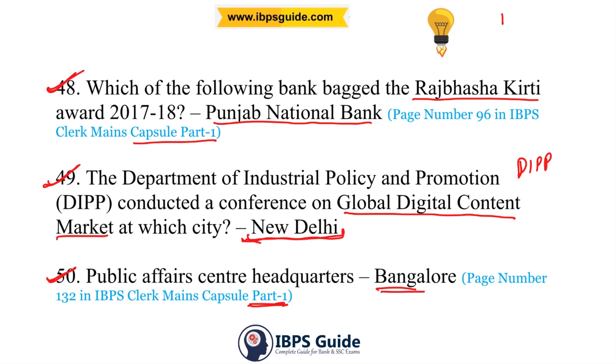Now I want to ask you 2 questions, which please answer in the comment section. In the BRICS, which is the latest country to have been added, and in which year was it added? This is your first question. And recently 2 countries quit UNESCO, the United States of America and Israel. You have to answer what was the reason for which they quit. What was the reason for which USA and Israel quit UNESCO?